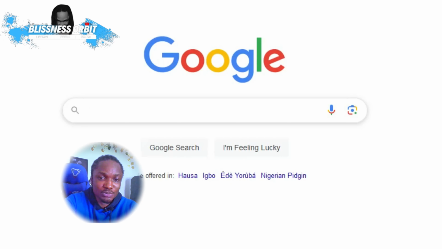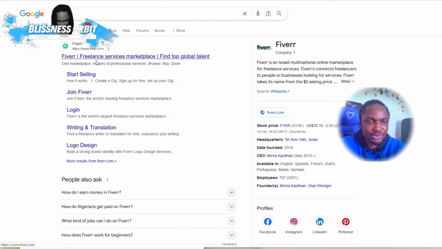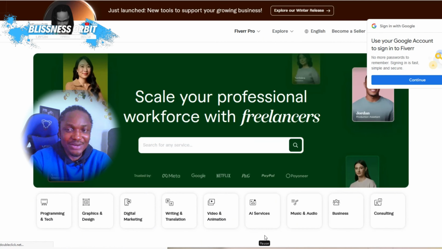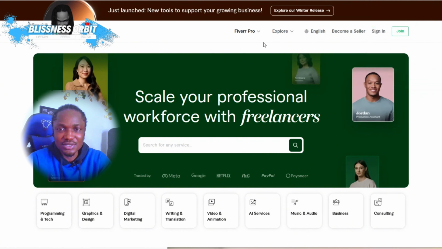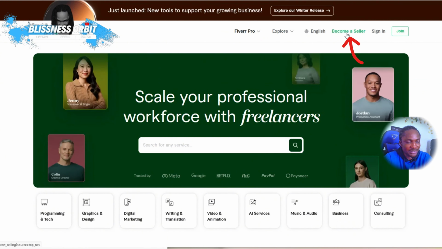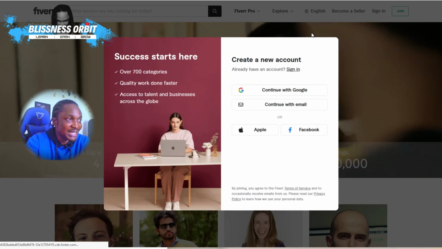Step one is for you to sign up on Fiverr, Upwork, or PeoplePerHour. To open an account on Fiverr, you come to Google and type Fiverr, and it brings you here. Click on this very first option. It takes you directly to the Fiverr platform where you can sign up. Come right here and click on Become a Seller, and you'll be able to open a seller account on Fiverr.